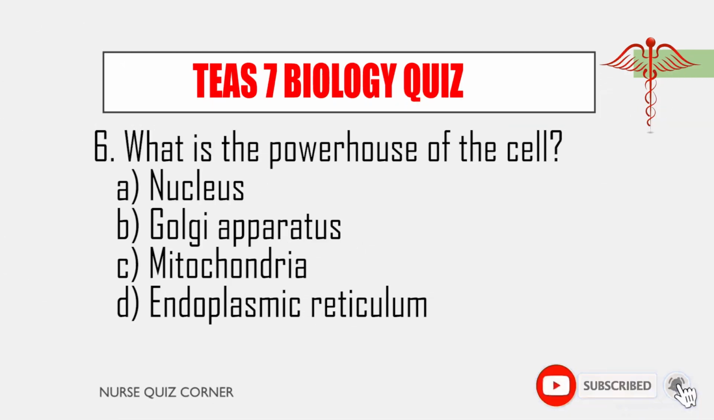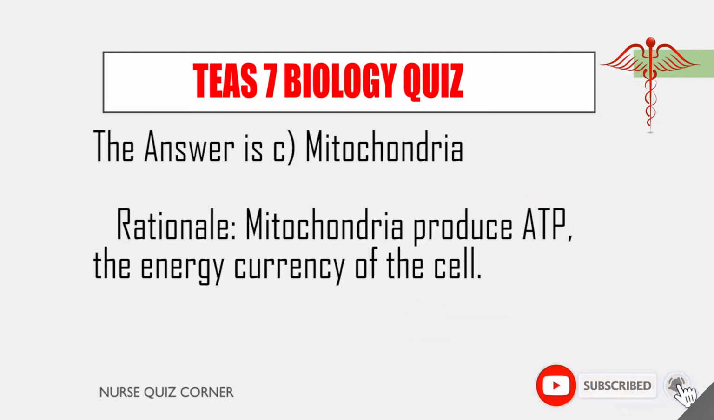6. What is the powerhouse of the cell? A. Nucleus. B. Golgi apparatus. C. Mitochondria. D. Endoplasmic reticulum. The answer is C. Mitochondria. Rationale. Mitochondria produce ATP, the energy currency of the cell.